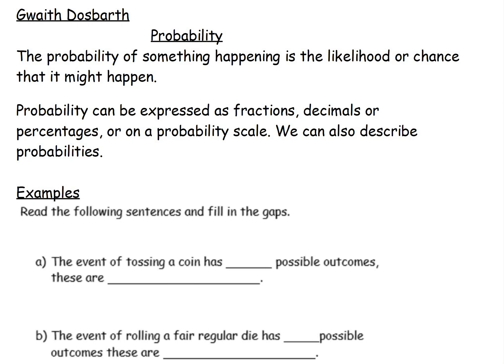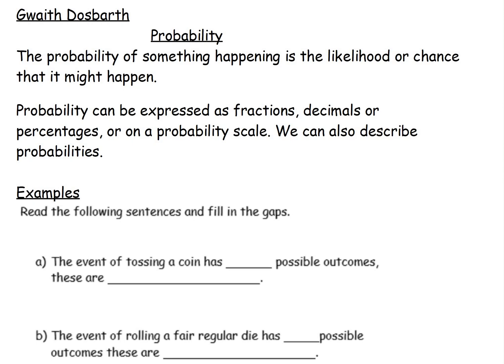Now, we have some examples here, and what I'd like us to do is to highlight some of the terminology that we'll be using in a lot of these lessons. Now, it says, the event of tossing a coin has blank possible outcomes. So, if you were to throw a coin up in the air, that in itself is an event. Or if you were to roll dice, that is an event.